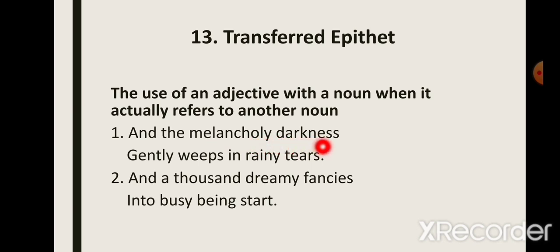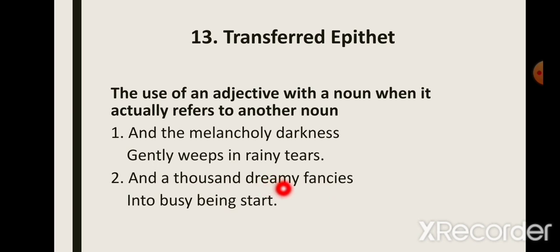Now darkness, we know, is not a person, is not a living thing, so it cannot be sad. So we know it's the person who is actually sad, to whom darkness appears sad. So this adjective melancholy is not used for the darkness, but is actually used for a person. Next we have, "and a thousand dreamy fancies into busy being start."